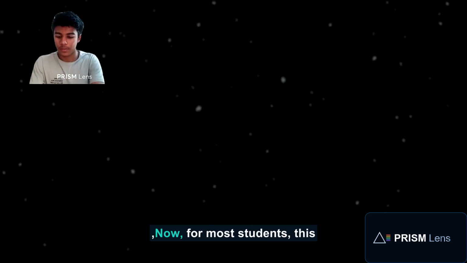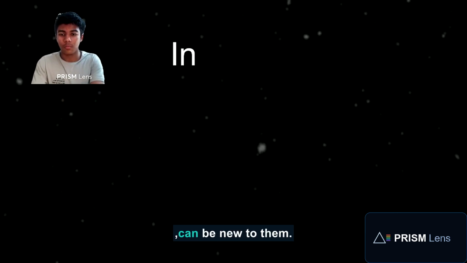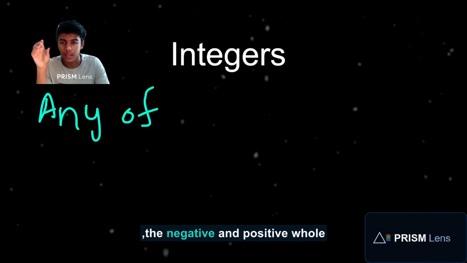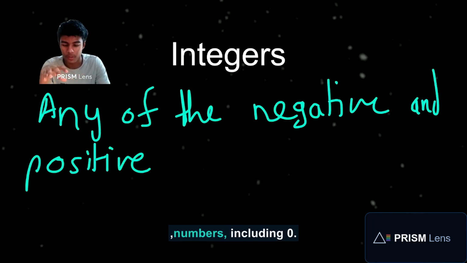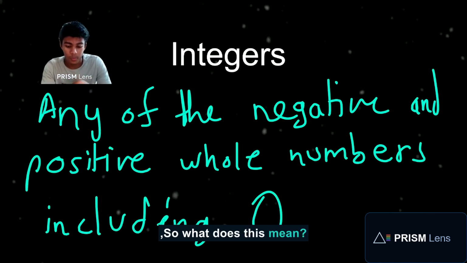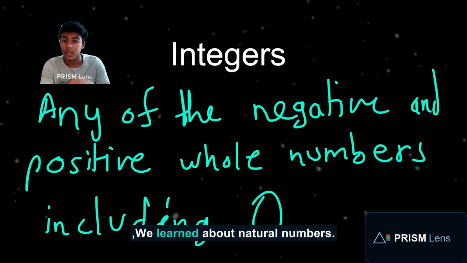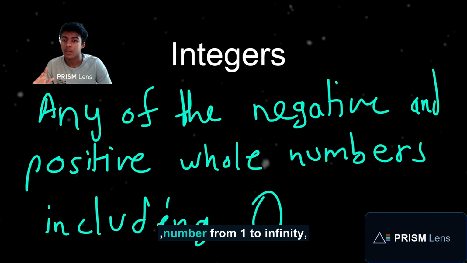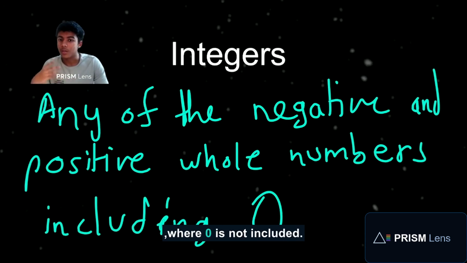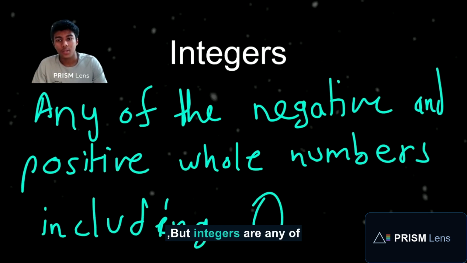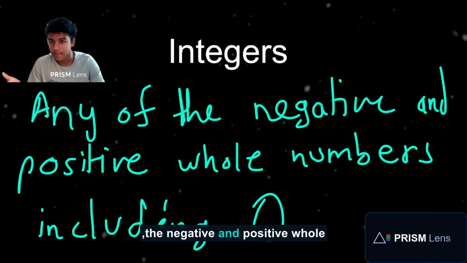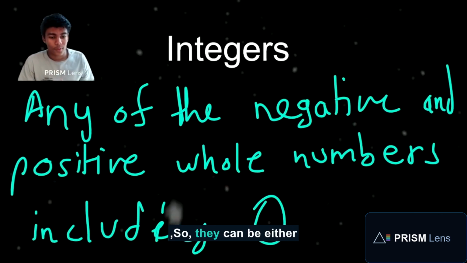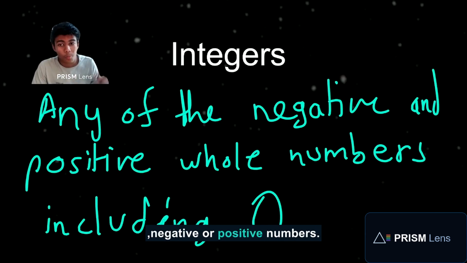Let's look at integers. For most students this can be new. Integers are basically any of the negative and positive whole numbers, including 0. We learned that natural numbers are any whole number from 1 to infinity, where 0 is not included. But integers are any of the negative and positive whole numbers, including 0.